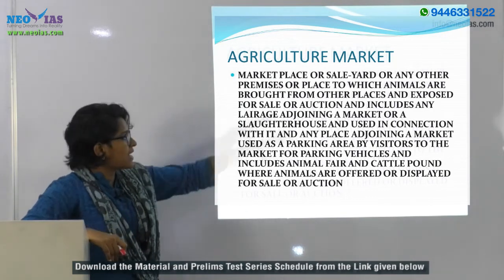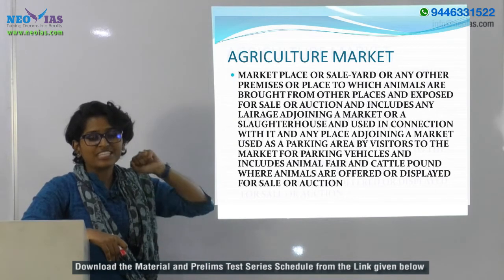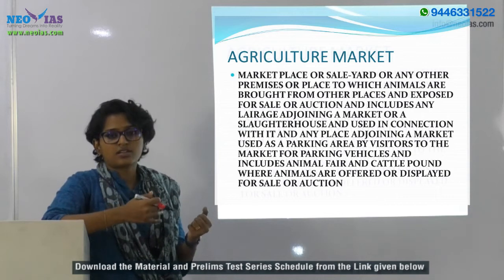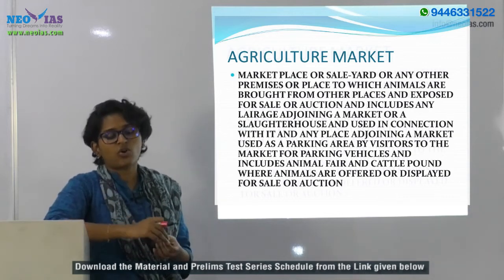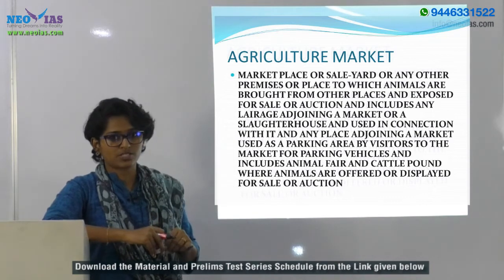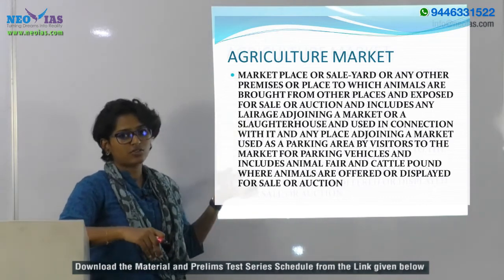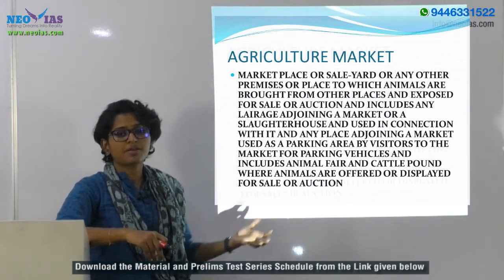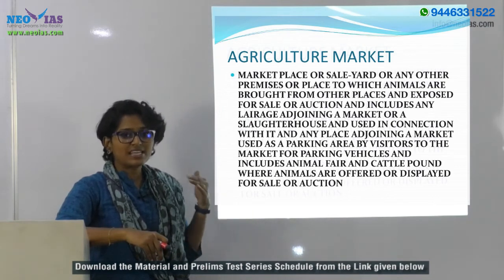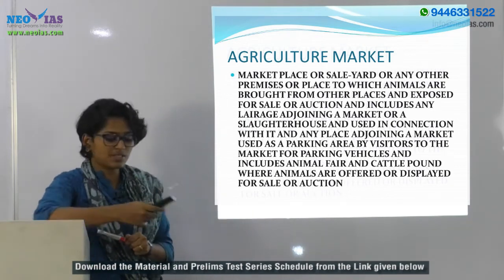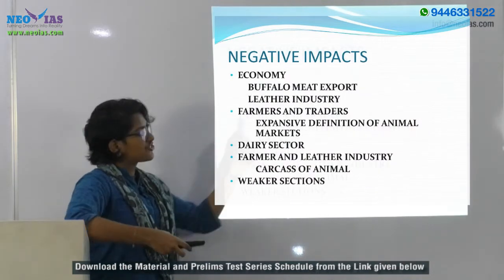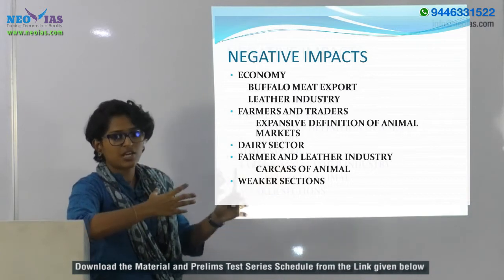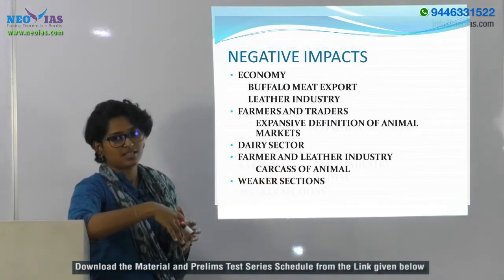This expansive definition makes it very difficult for any slaughtering agent to procure cattle from farmers, or for a farmer to sell directly to slaughterhouses, because from this definition it even seems that a slaughterhouse itself is an animal market. It is so difficult for the farmers, the traders, slaughter agents or abettors to come in direct contact for these sales.